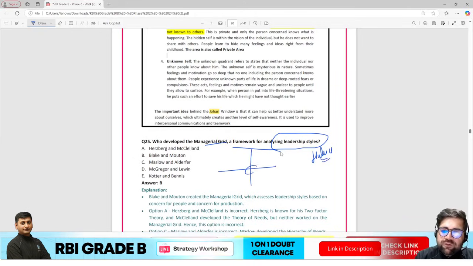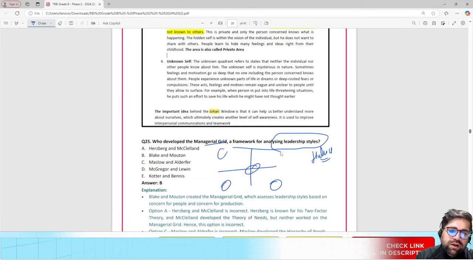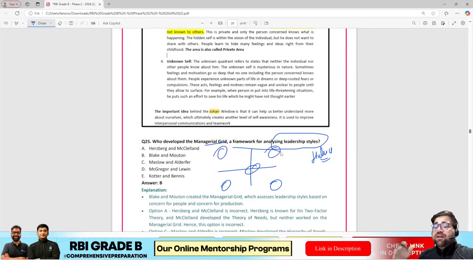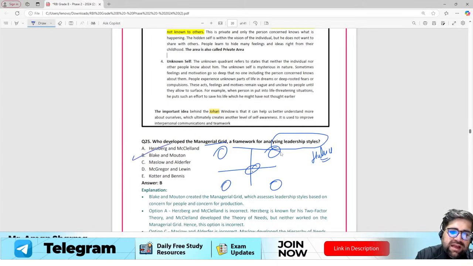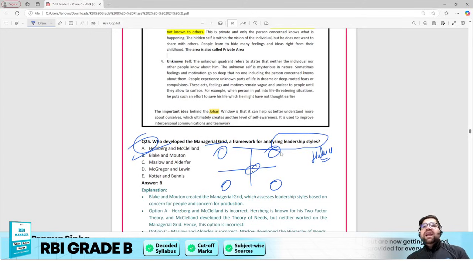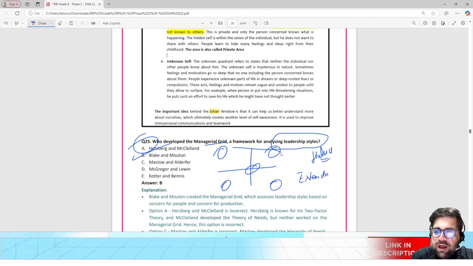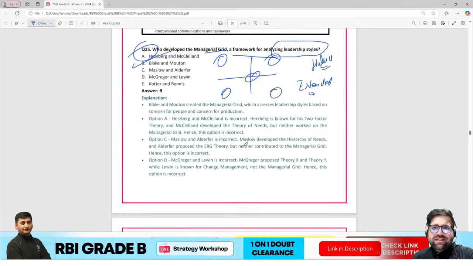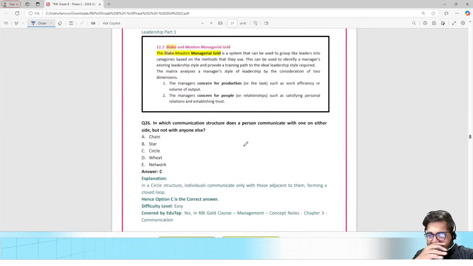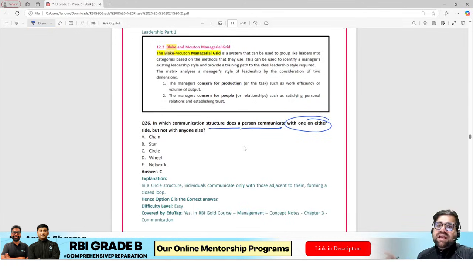We all know they have given you 5 types of leadership: evade and elude, task management, middle of the road, team manager, and people oriented, which is your country club manager, right? So Blake and Mouton have given you the leadership grid. Many people have also contributed to the extended managerial grid. Can you let me know how many leadership styles were introduced in the extended managerial grid? Question number 25, B, correct answer, very easy. Moving forward to question number 26. In which communication structure does the person communicate with one on either side but not with anyone else?